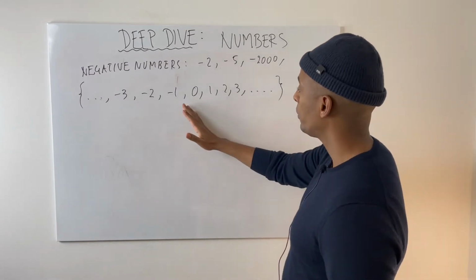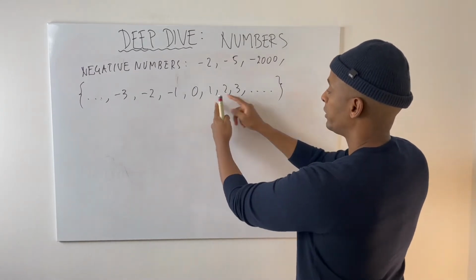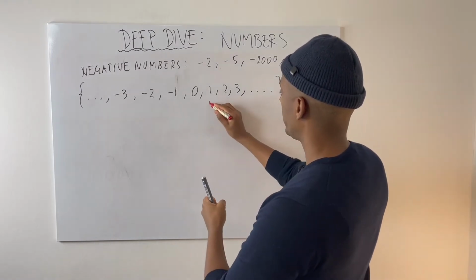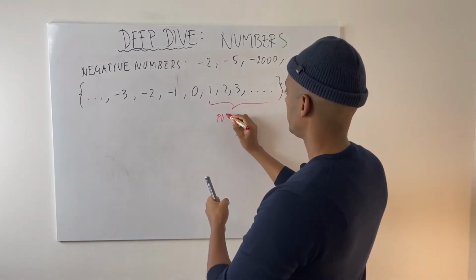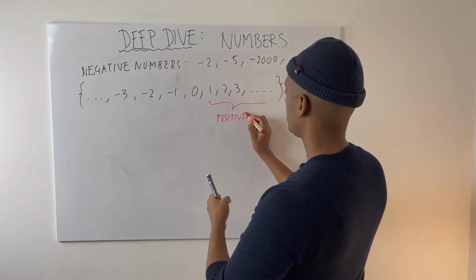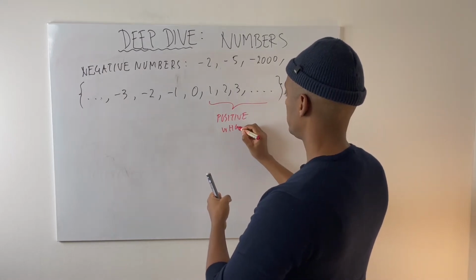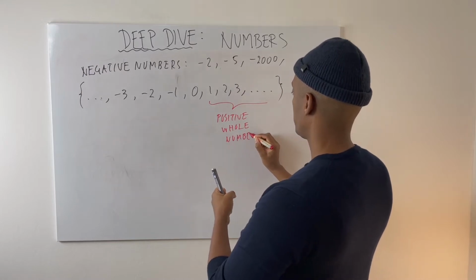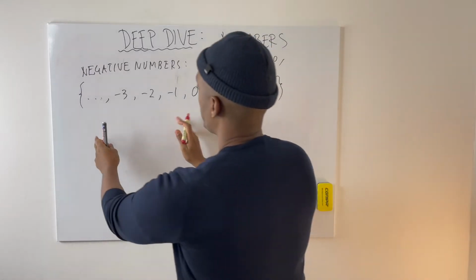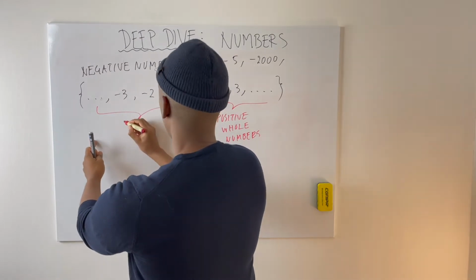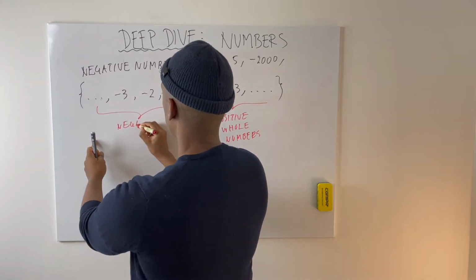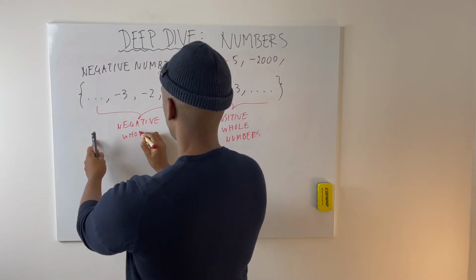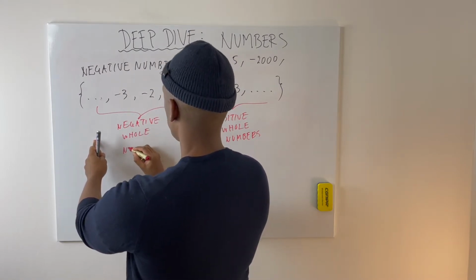We have 0, we have all the positive whole numbers, right? And then we have all the negative whole numbers. Okay?